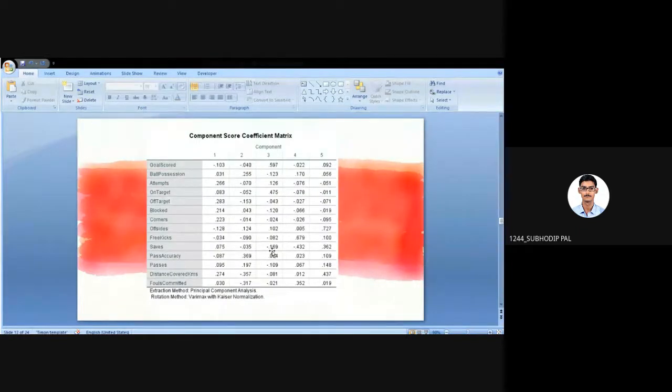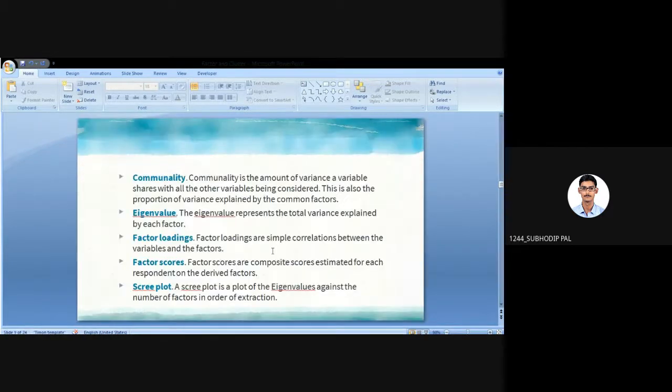In a correlation table, what we actually do is check the correlation between two variables, right? Here in factor loading, we are checking the correlation between a factor and a variable, right? Clear everyone?